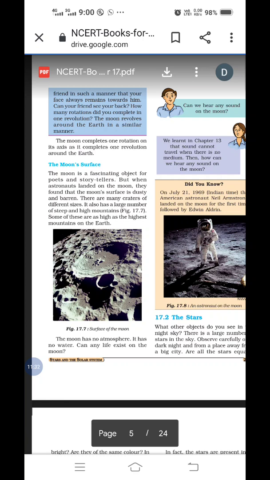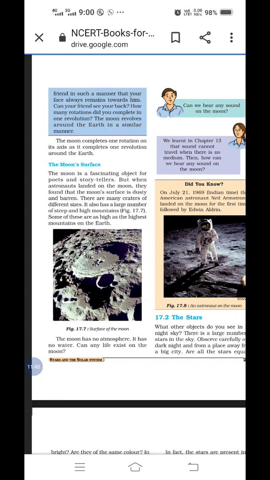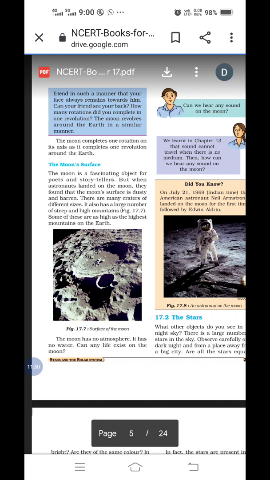The number of craters is large, but their size always varies. It also has a large number of steep and high mountains. Very big mountains and steeps are also there. And the last sentence: the moon has no atmosphere. The moon has no atmosphere. Therefore, is water also there? No. It has no water. Can any life exist on the moon? No. Not possible. Life does not exist on the moon.